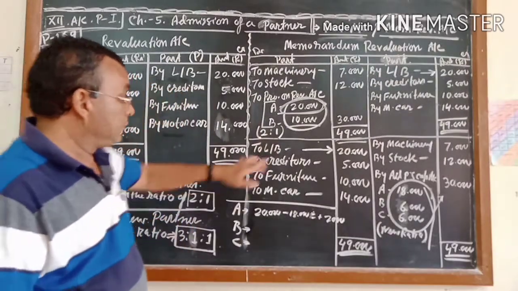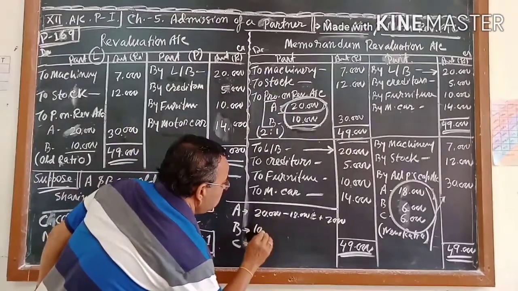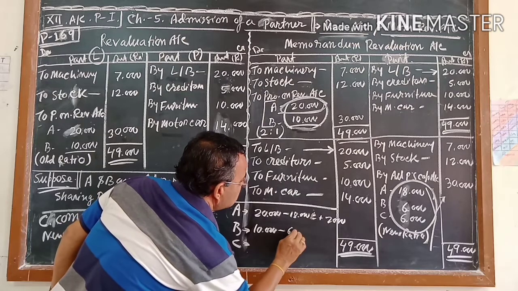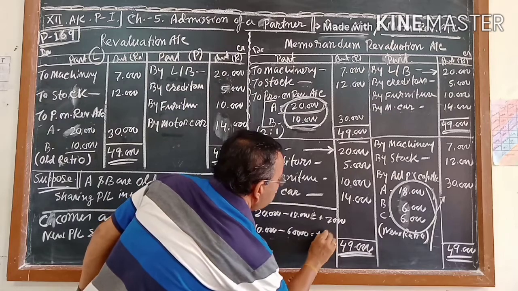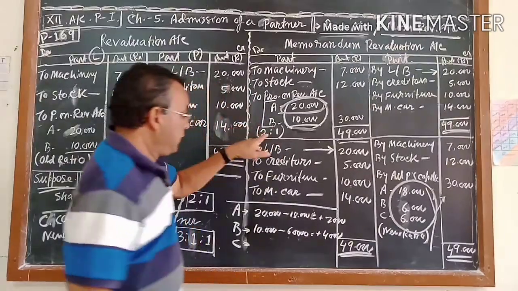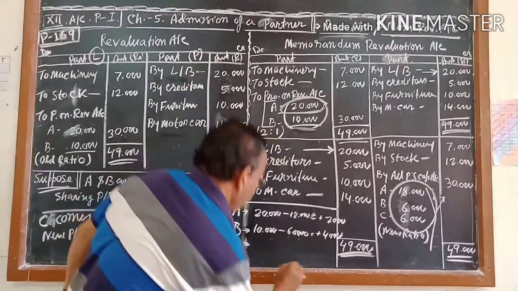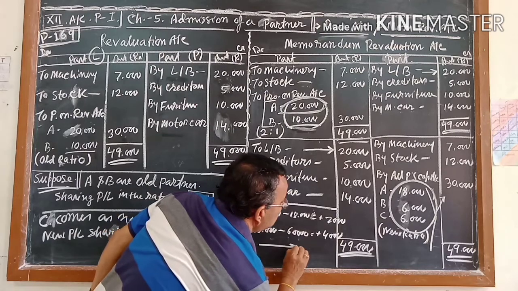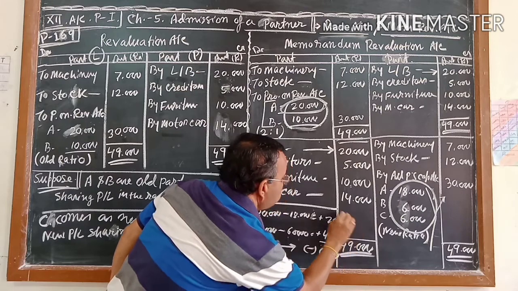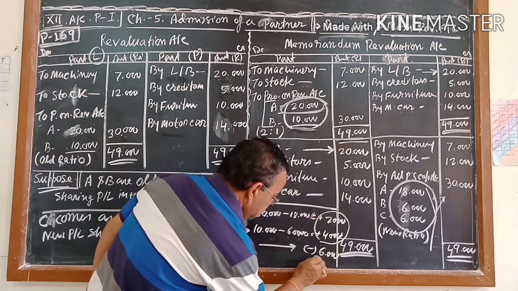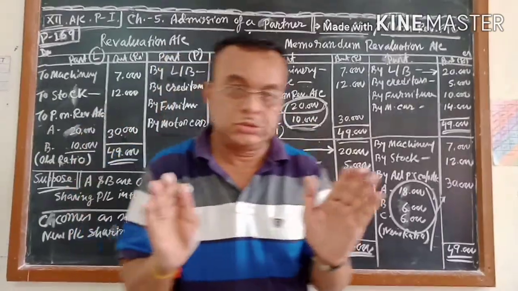Similarly for B, it was credited by 10 and debited by 6. The net result is plus 4. In the case of C, nothing was given, but C was debited, so C is debited with minus 6. That means these two, plus 2 and plus 4, make 6, and this is minus 6. This is the net result of the revaluation account.